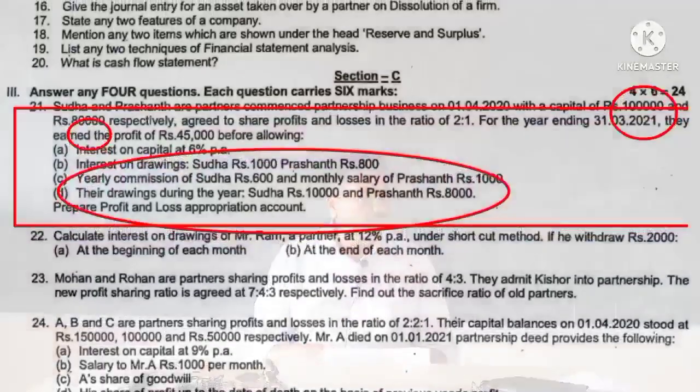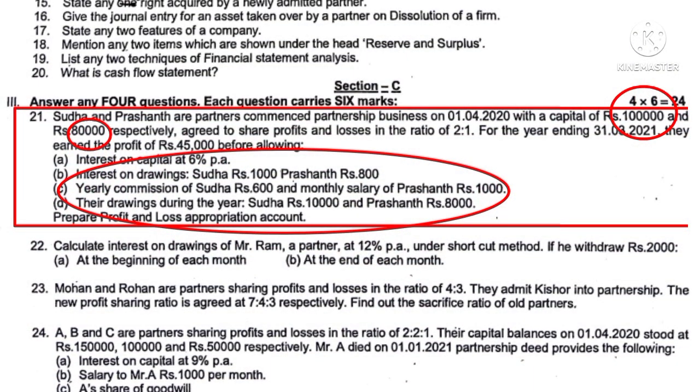Question number 21 is on the preparation of profit and loss appropriation account. So draw the format of the profit and loss appropriation account. So here 2 partners are there, Sudha and Prashant. They have started partnership business on 1st April 2020 and their capital is 1 lakh and 80,000 respectively. They are sharing the profit and losses in the ratio of 2:1.